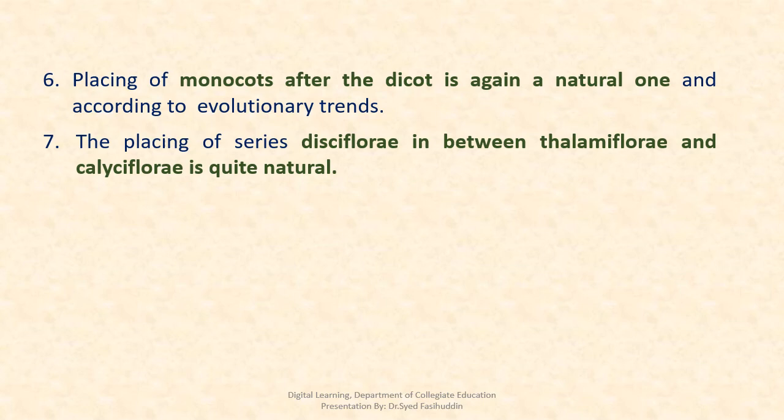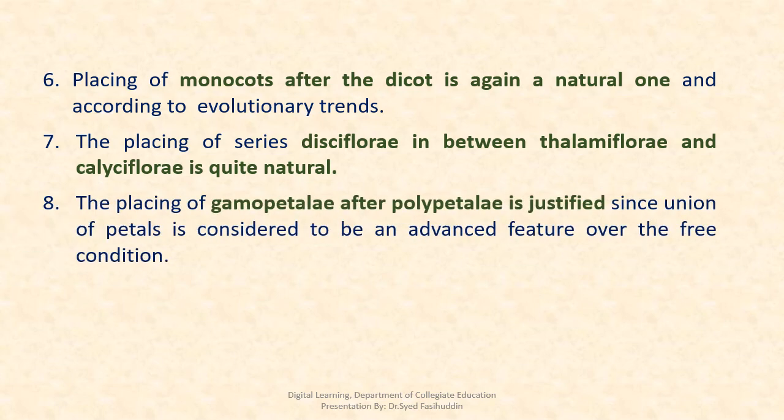The placing of series Disciflorae in between Thalamiflorae and Calyciflorae is quite natural. The placing of Gamopetalae after Polypetalae is also justified since union of petals is considered to be an advanced feature over the free condition.